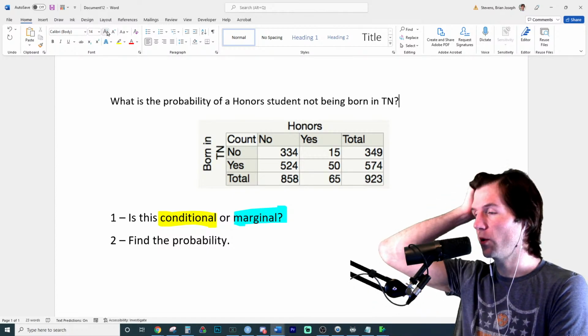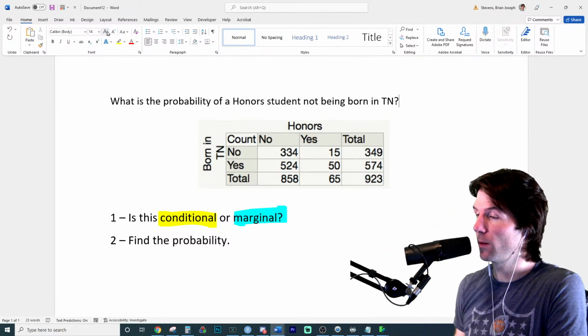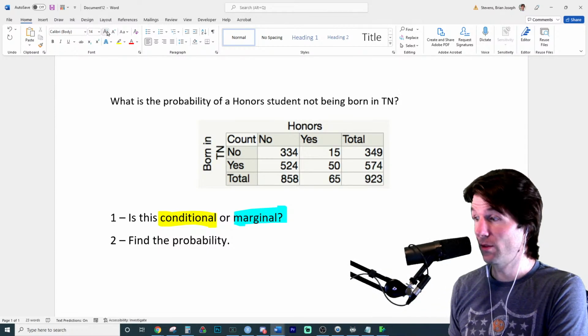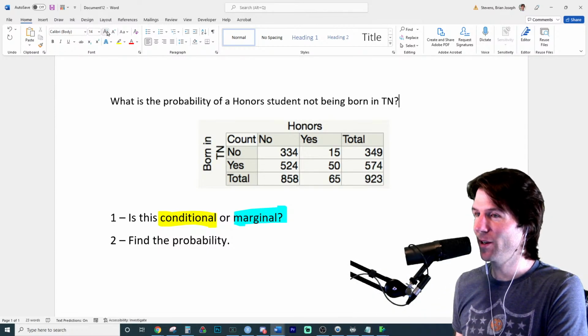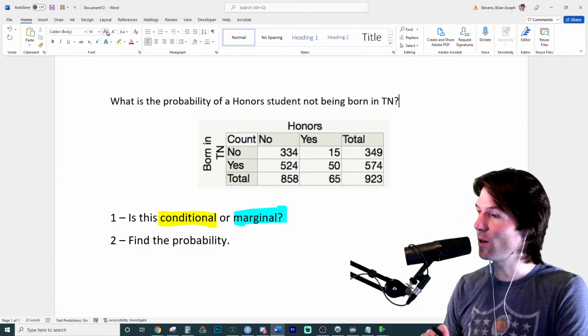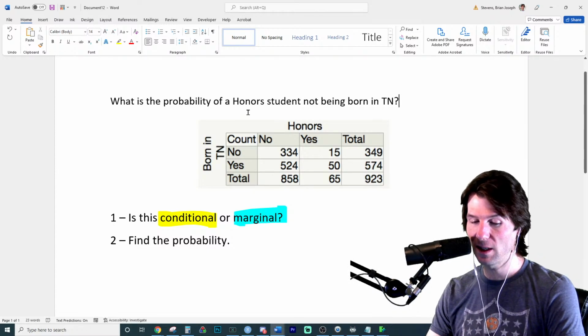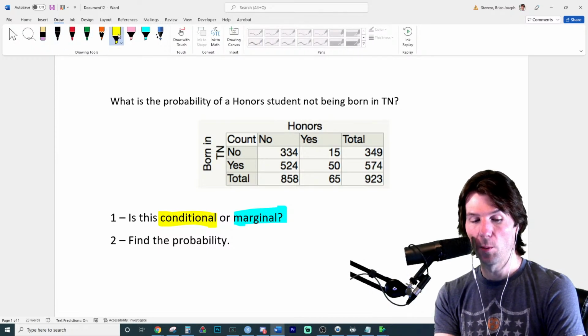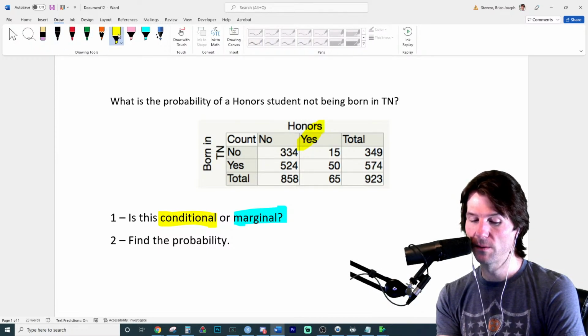So conditional means we're looking at two variables. We mention one variable and then look at the distribution of another one. Marginal means we are talking about the things in the margins. To review, Maria, you're on the right track right here. And then what you want to do is narrow it down. You want to say, since this is conditional, I'm going to only look at that information. What is the probability of an honor student?